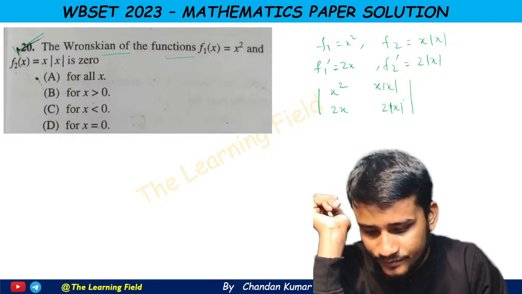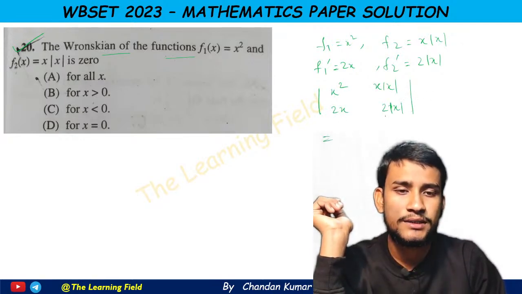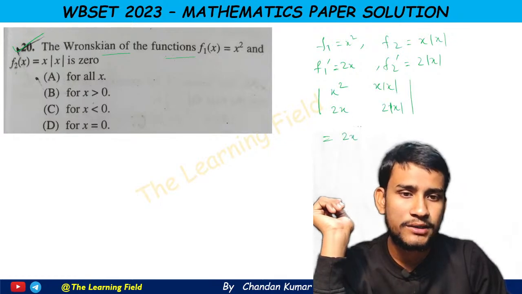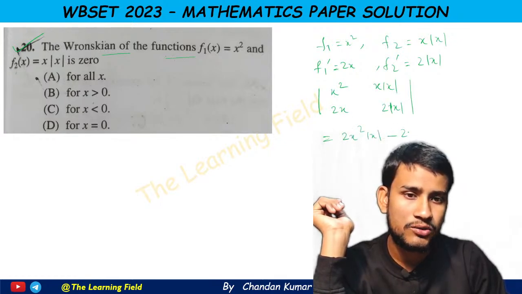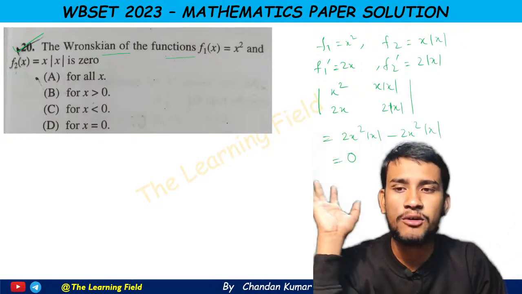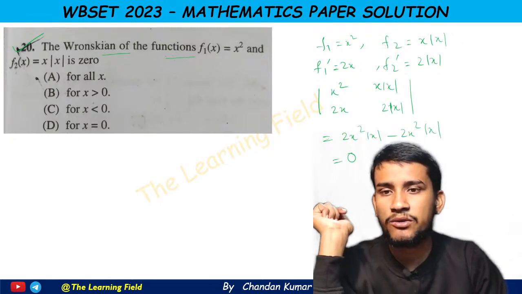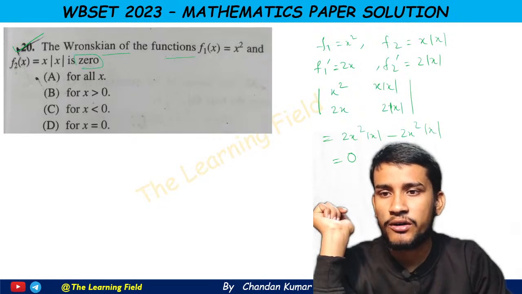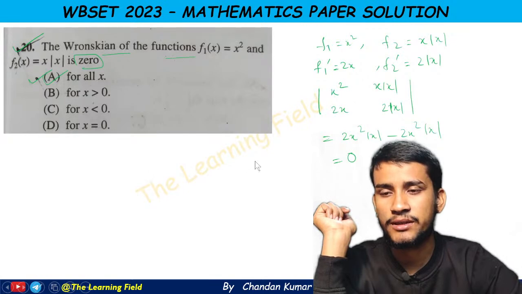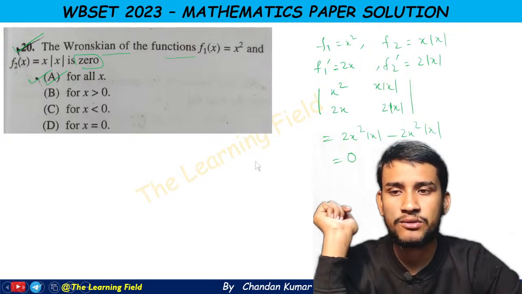Now this is equal to what? If we calculate the determinant of this Wronskian, then we get 2x square mod x minus 2x square mod x. So this is clearly 0 for any value of x. That means the Wronskian is 0 for all values of x. So this is the answer of question number 20 of ODE, which is option A.